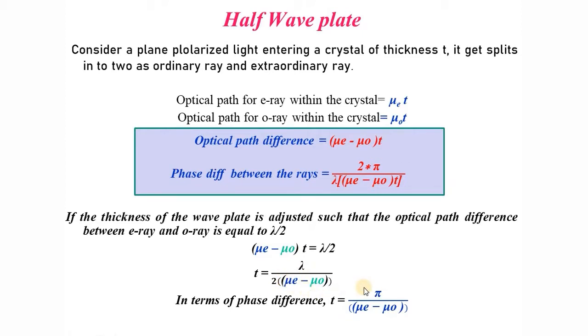So this is about the half wave plate. Now just give me an answer: what will be a quarter wave plate? Yes, what you are telling is right. Instead of lambda by 2, the path difference introduced will be lambda by 4. Simple. Or the phase difference introduced will be, correspondingly, 2 pi by 4. That will be equal to what? Pi by 2. Okay, what you have told is correct.